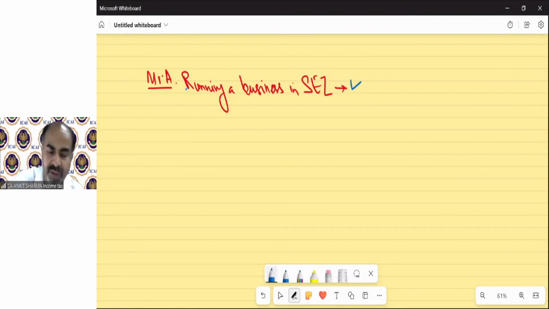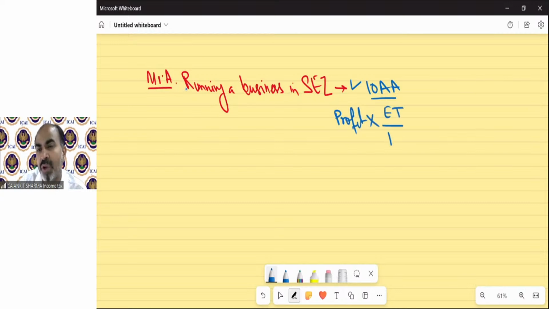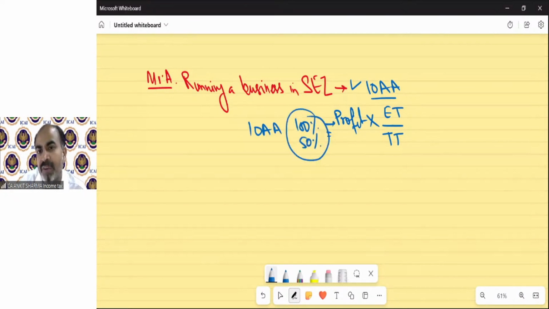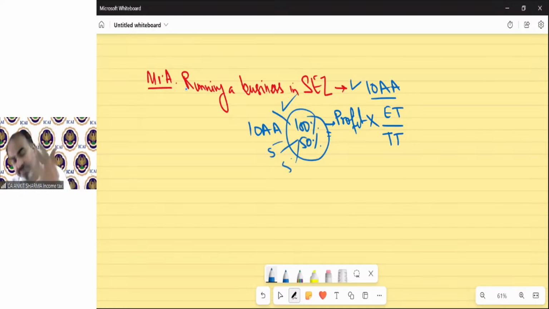Okay, fine. Skip it. Section 10AA talks about it. And it says your profit into export turnover upon total turnover. You can claim deduction under section 10AA, either 100% of this value or 50% of this value. For the first 5 years it is 100%, for the next 5 years it is 50%, and for another 5 years you can claim the benefit. So suppose Mr. A's profit of this business was, suppose, 20 crore rupees.